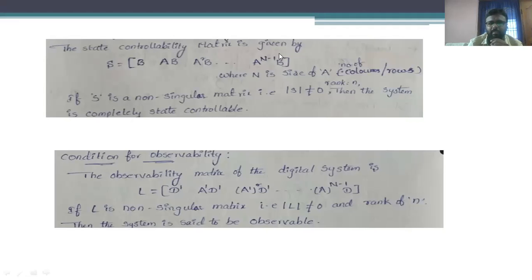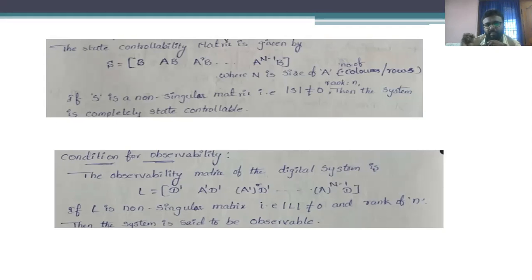So these are the conditions used to determine whether the system is controllable or observable. These concepts depend upon three matrices: matrix A, matrix B, and matrix D. The matrix E is not applicable here for determination of controllability or observability.